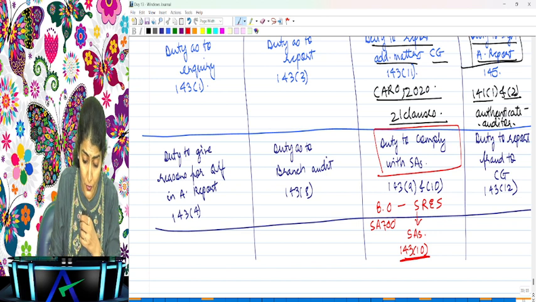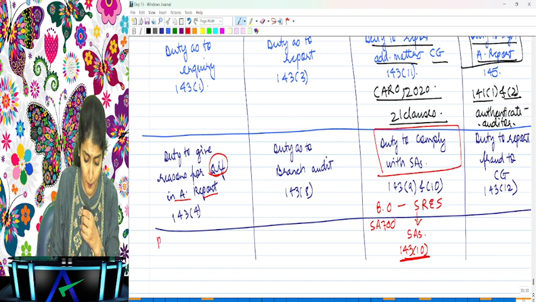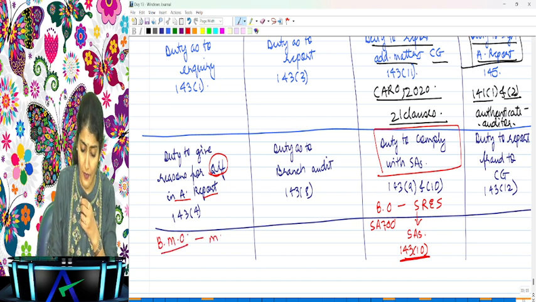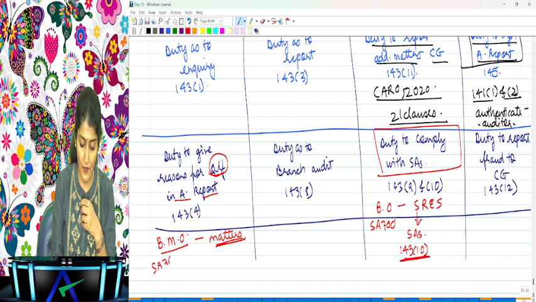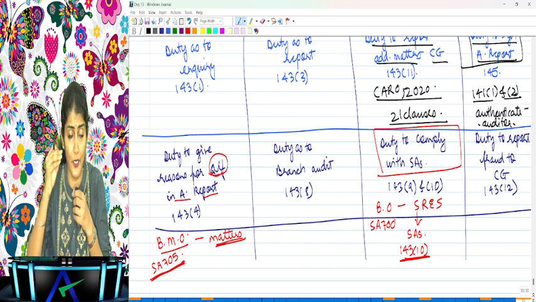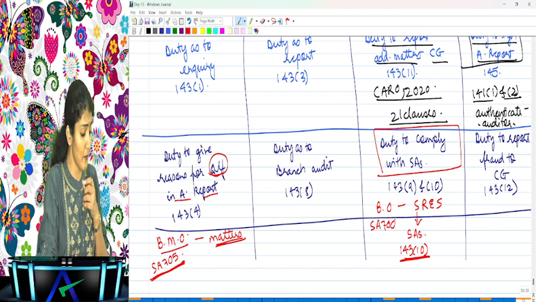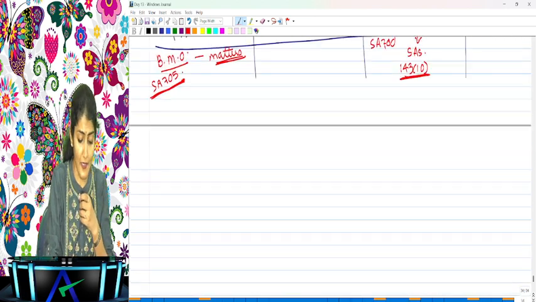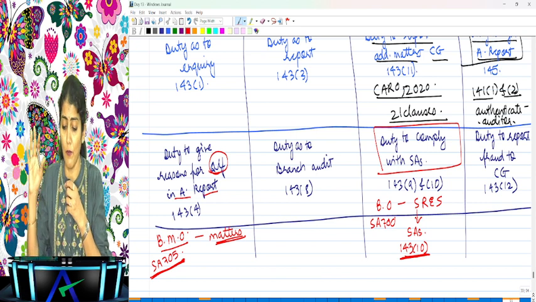Then the duty to give reasons for qualification in the audit report. So in case I'm modifying my opinion, do I put a basis for modified opinion paragraph in my report? And in that paragraph, what do I first write down? The matters which give rise to the modification. Right, so this comes from SA 705, modifications. In case there is a modification, I put a basis for modified opinion, and in that paragraph the first thing I write is the matters which give rise to the modification.